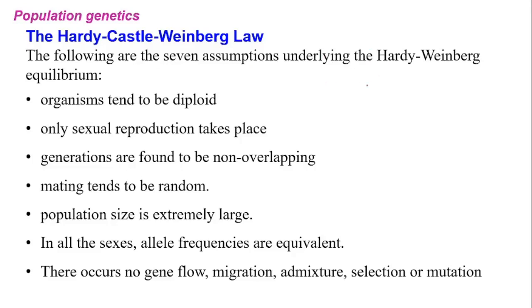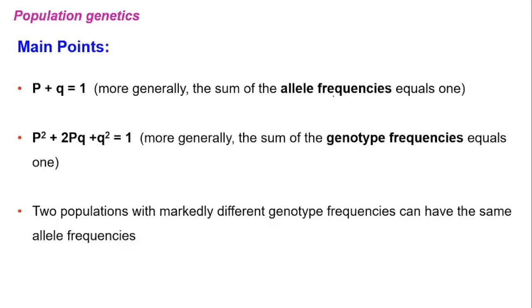By assuming these factors, they put forward this formula: p plus q is equal to 1 and p square plus 2pq plus q square is equal to 1. These are the two formulas they put forward, derived with respect to the population, where they can calculate mathematically the allelic frequency, genotype frequency, and gene frequency.